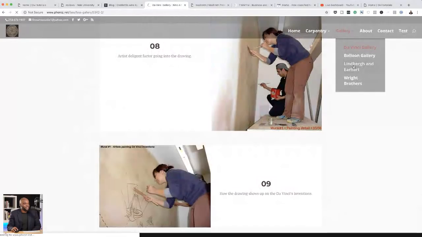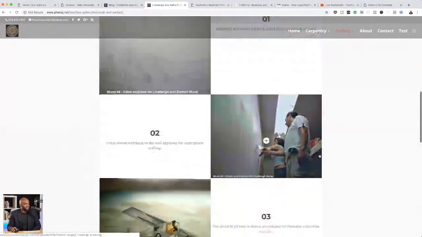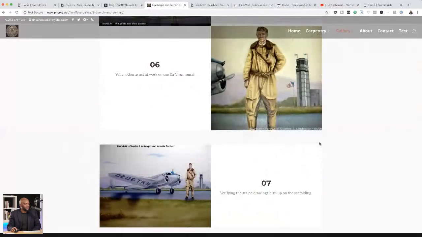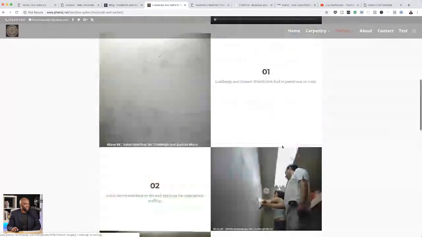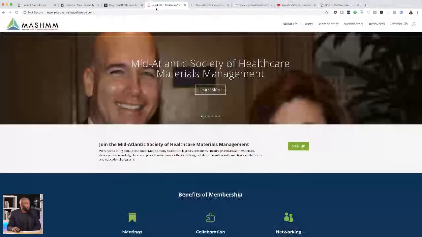Okay, let's take a look here at Lindbergh. Okay, again, I would have these in a much better laid out gallery, because right now we have these two columns which are just going straight down like that without utilizing most of this area here on the side. Okay, so let's move on to the next one. And this is our website, which was submitted by Jennifer. Right, so first things first. Again, I think we're having the same problem here.